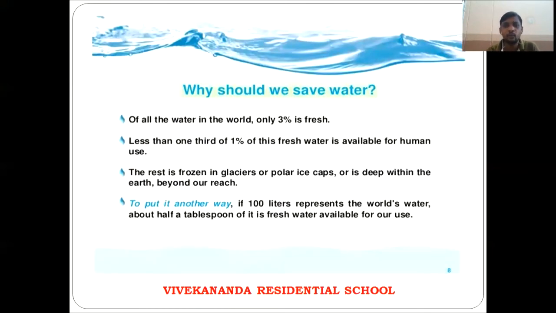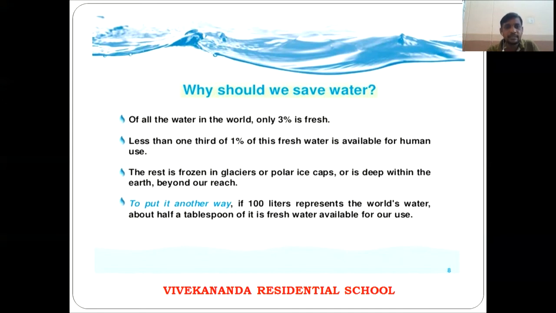Why should we save water? The question arises, why should we save water? Only 3% of total water present on the earth is fit for drinking. Only 3%. In the first class, we already discussed this. Less than 1/3 of 1% of this fresh water is available for human use. That means out of these 3%, less than 1/3 of 1%, that means 0.75%, is available for human use. That means for drinking and all this.